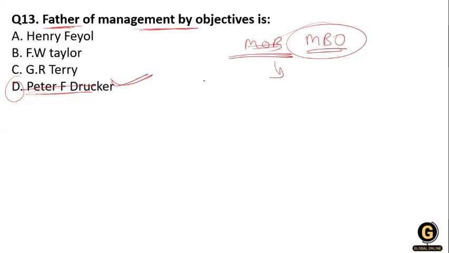In other words, it involves focusing more on results rather than the activity involved. They are not interested in the activity, they just want a result. So the father of management by objective is Peter Drucker.